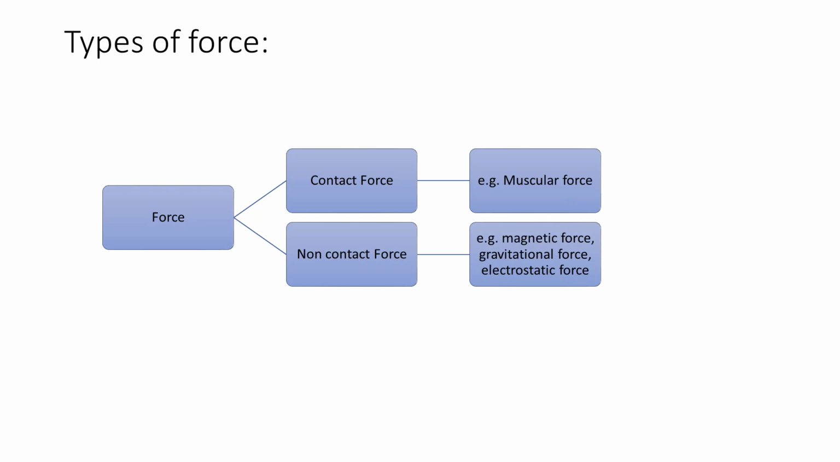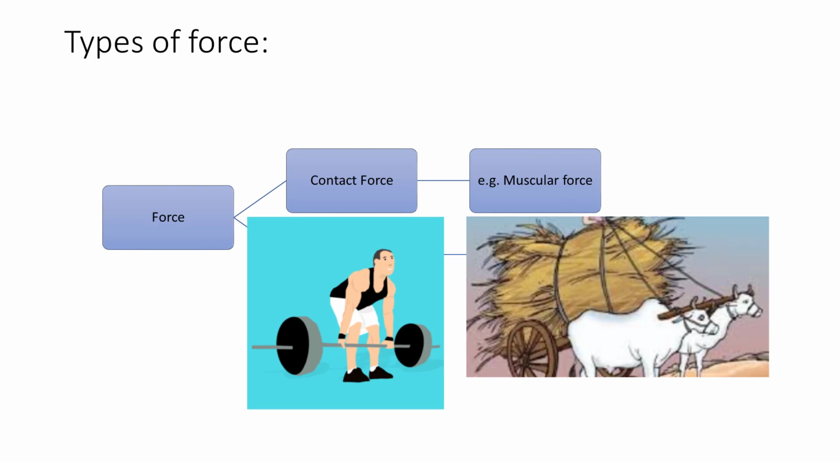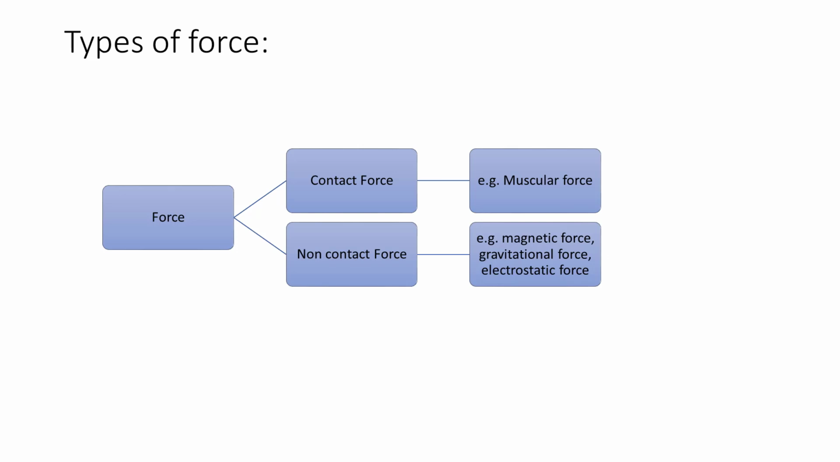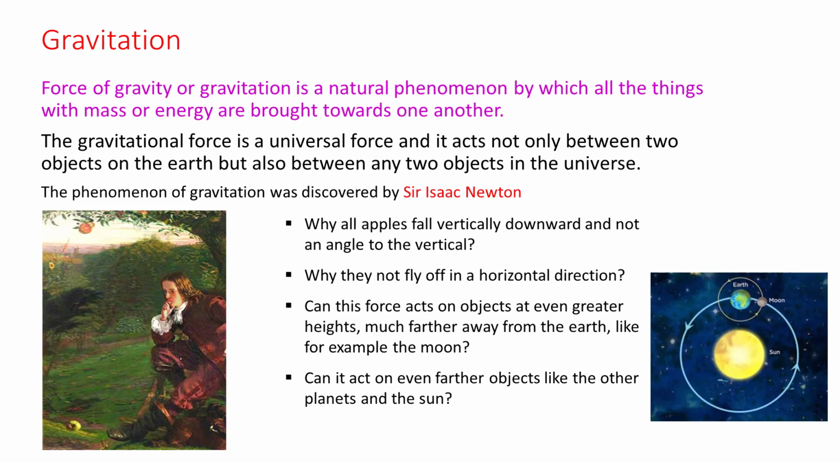Example of muscular force, during bodybuilding, we pull up the weight. Second example, in a bullock cart, the bullocks are driving the cart with the help of muscular force. Non-contact force is when force is applied between two objects even if they are not in contact with each other. Example, magnetic force, gravitational force and electrostatic force.